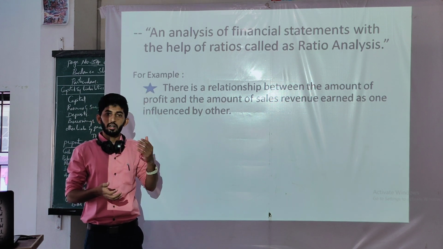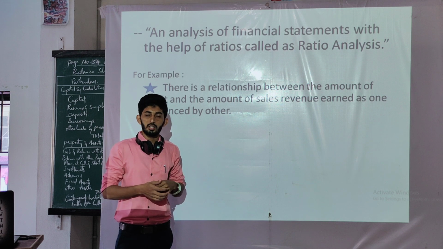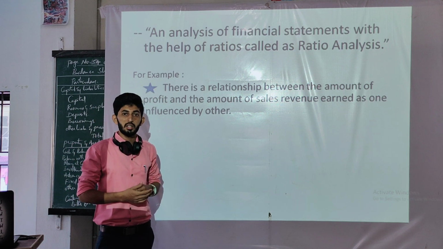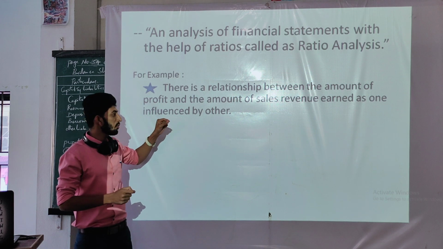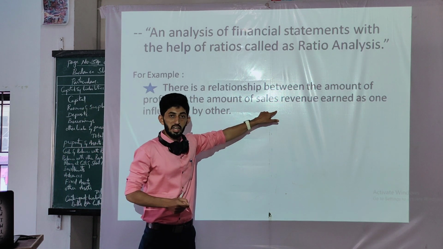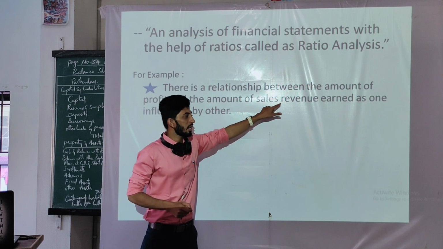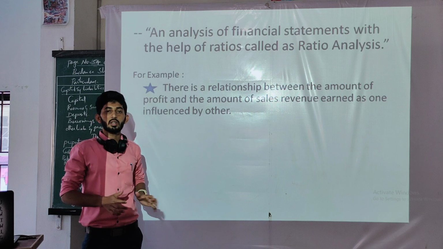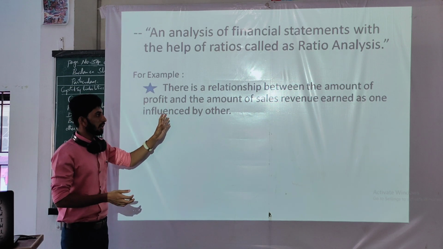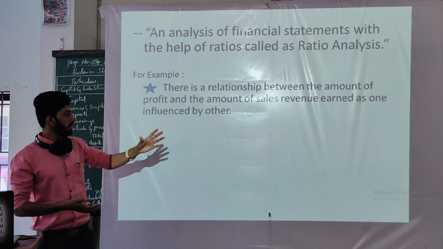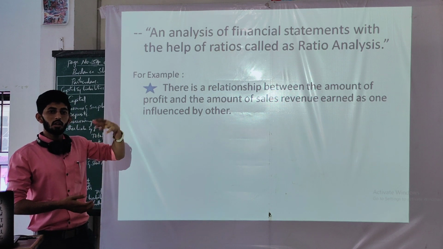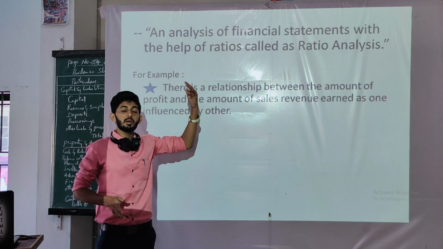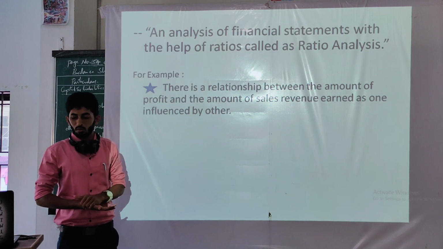Suppose you can say, if I am earning 20,000 rupees profit this year, and I want to increase the percentage of this profit, the condition is I have to increase the percentage of sales. Unless the sales revenue is increased, the profit percentage cannot be increased. Okay, so you can easily relate it to this sales revenue and profit, and you can calculate how much sales has to be done in order to increase the percentage of profit.